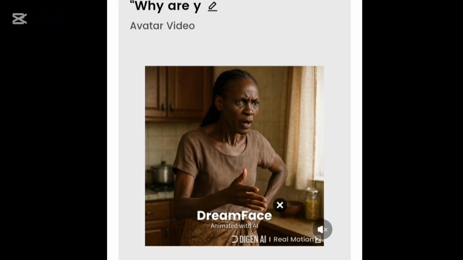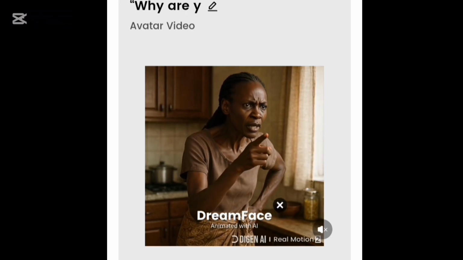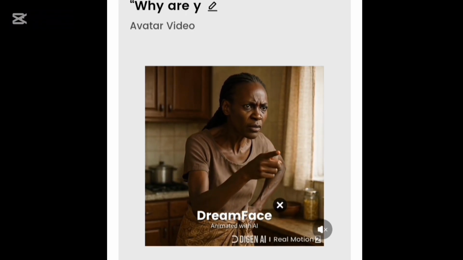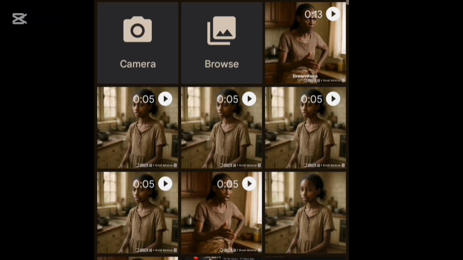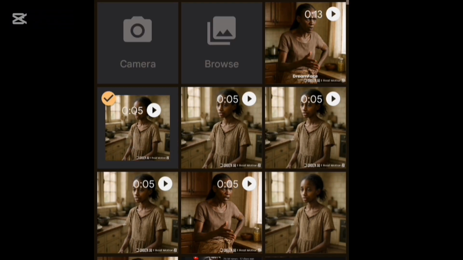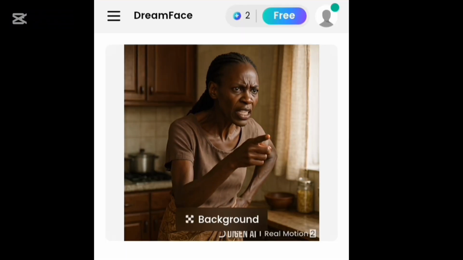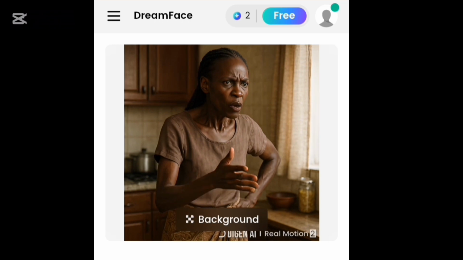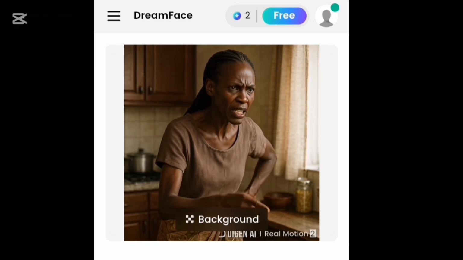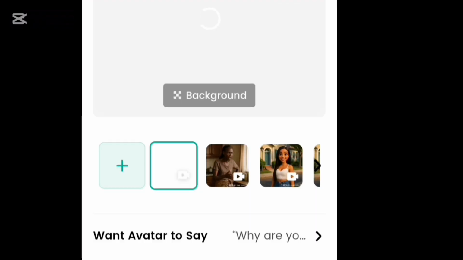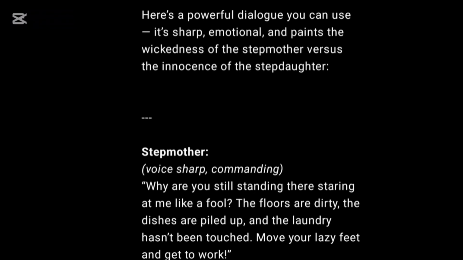So first of all, once the video is done like this, you are going to scroll down to where you are going to see download and then click on the download button so that it can be saved in your device, right? Now you want to do this for all of the parts of the video or for the conversation that you are going to have, right? I have like 3 or 4 conversations, but I'm not going to show you how I did all of them. This is just the pattern that I used to do all of them, both the stepmother part and the stepdaughter part. So you want to go ahead and repeat the same steps for both parts or for whatever video that you are going to do.